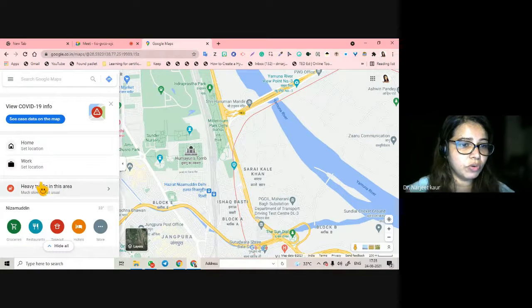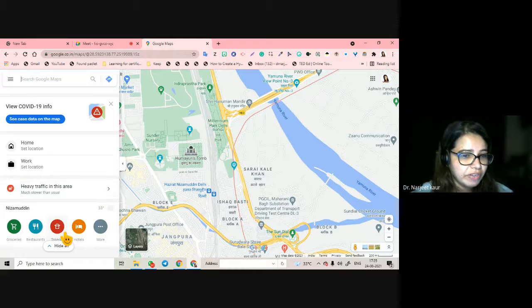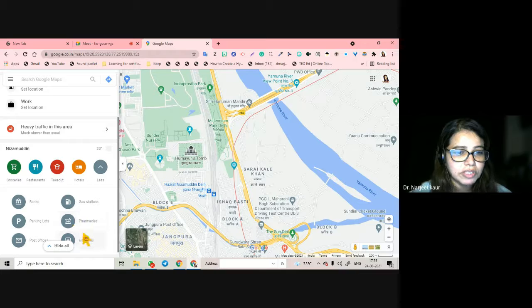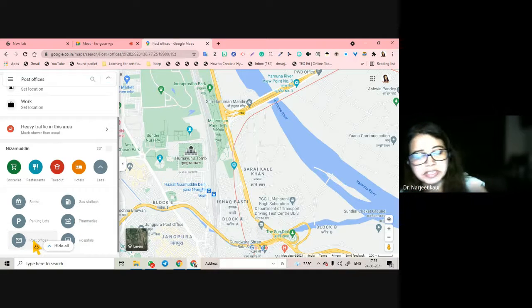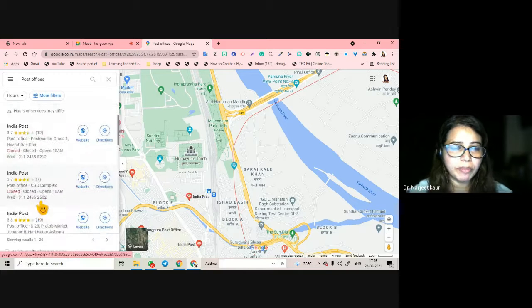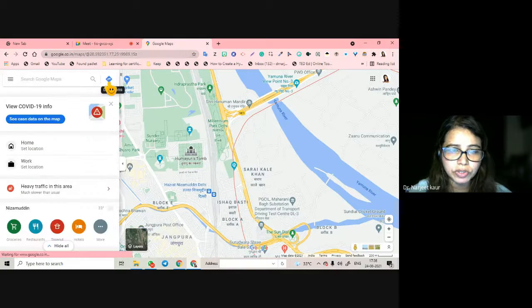You want to try your home location, you want to see the traffic areas. And here you can also see the banks, the parking lots, pharmacies, hospitals, post offices near you. Everything can be done right from inside your maps. It can be juggled, and you can attempt your scenario from inside this map also.